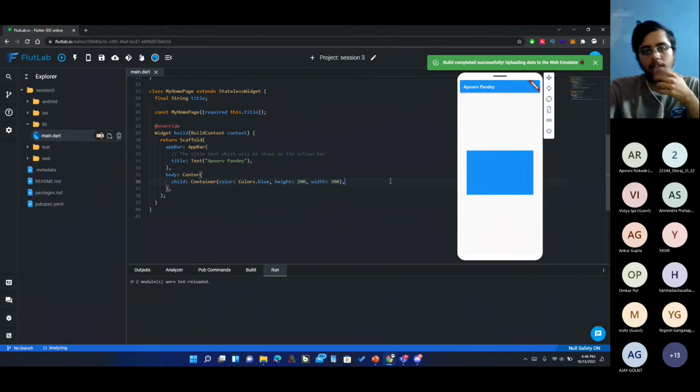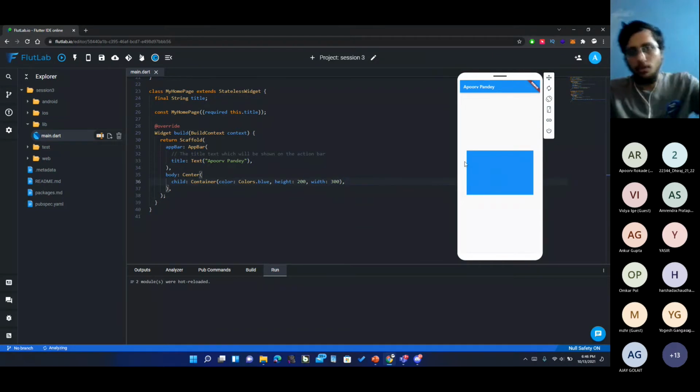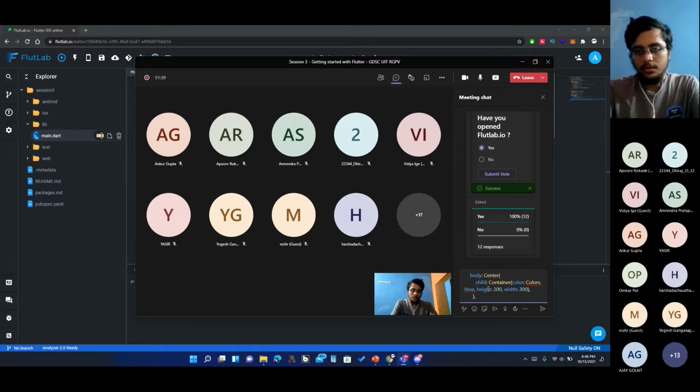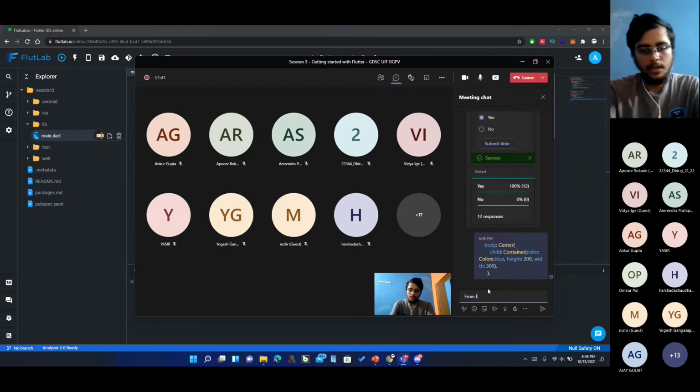Okay, you see, I replaced the text window with a blue box for some reason. I don't know. So I'm sharing this code. You can just copy and paste it. It is from line 35 to line 37. Make sure of these curly braces. Those are really important. You can just replace this entire body's parameter if you want. And it should work. This is from line 35 to line 37.